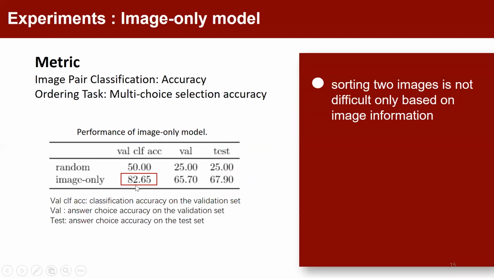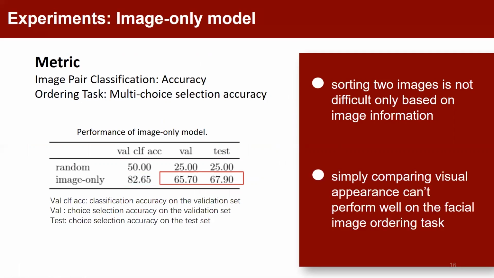As this table shows, the classification accuracy of the image pair classifier is higher than 80%, which means sorting two images is not difficult even with only image information. On the other hand, the choice selection accuracy on the test set is less than 70%. This means that simply comparing visual appearance can't solve our image ordering task well, because in our task, the model needs to sort multiple images with slight differences.